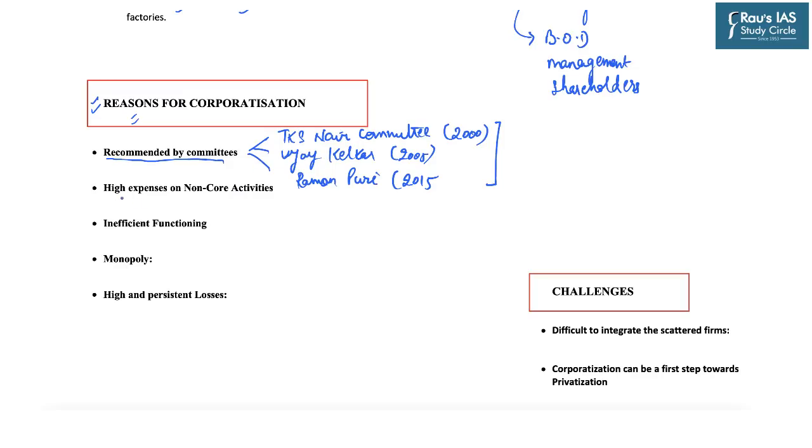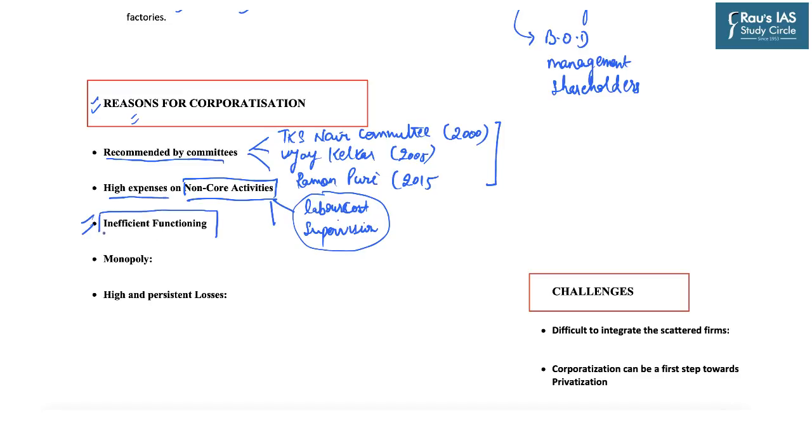The second reason is that there were high expenses of the OFBs in the non-core activities, for example, the additional labor costs or the supervision cost. So there were high expenses on the non-core activities, which was one of the biggest reasons for low profit margins. The third was that the OFBs were inefficient in functioning as they were characterized by red tapism.